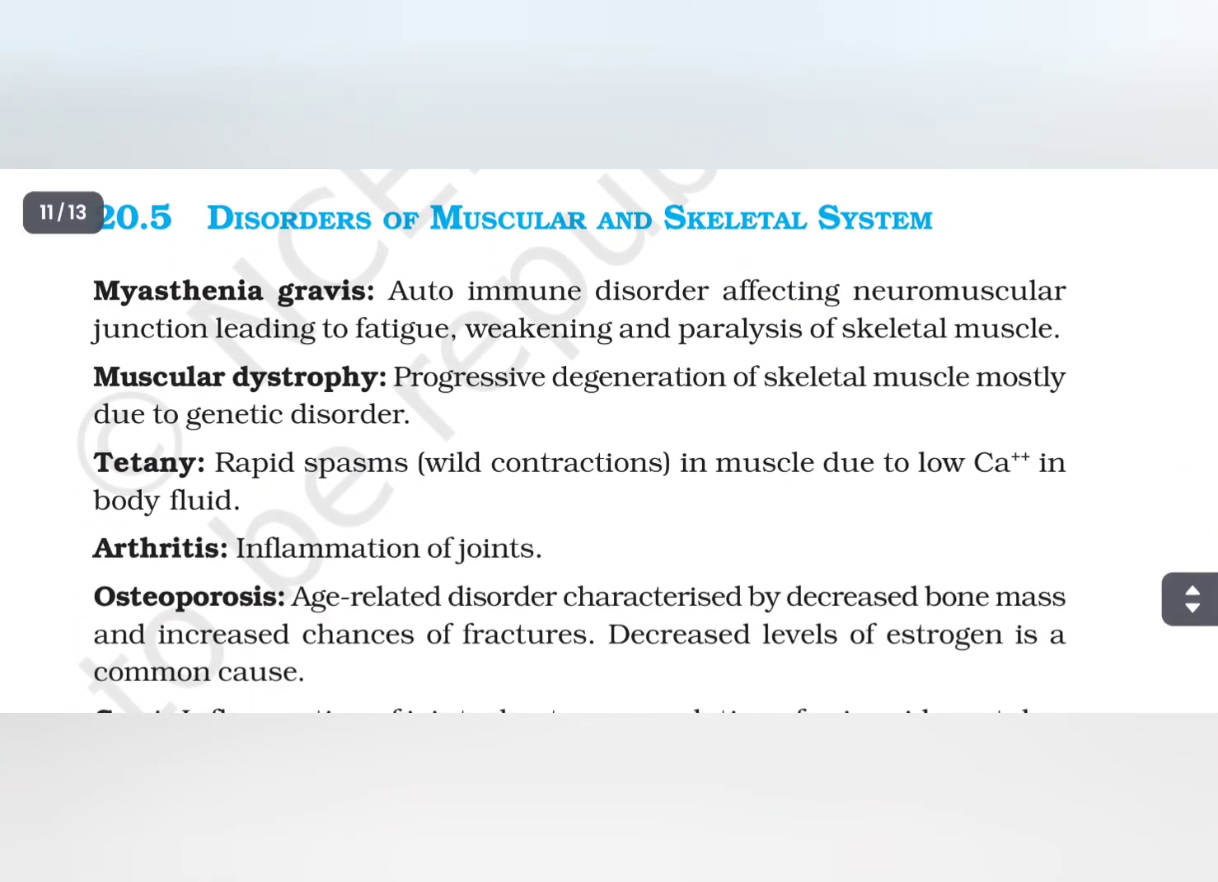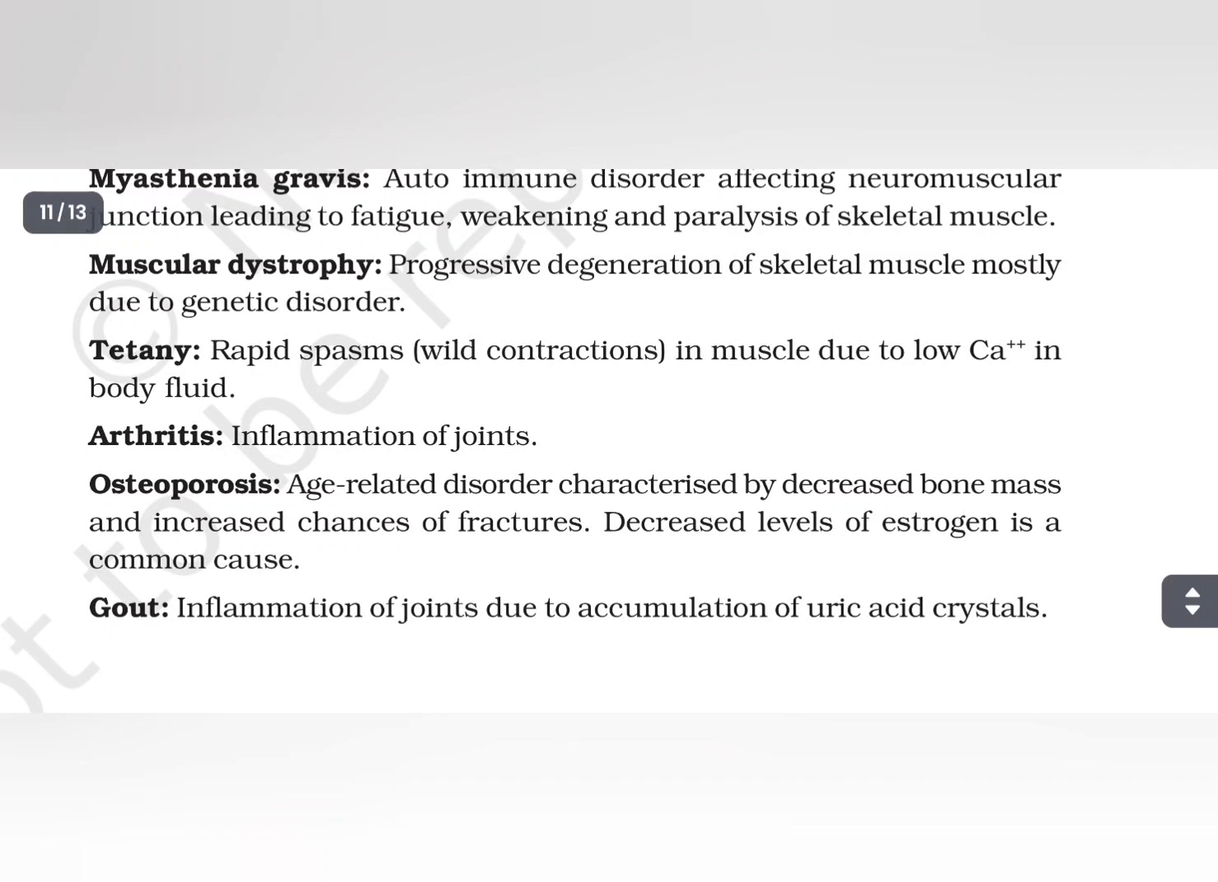Disorders of muscular and skeletal system. Myasthenia gravis, autoimmune disorder affecting neuromuscular junction leading to fatigue, weakening and paralysis of skeletal muscle. Muscular dystrophy, progressive degeneration of skeletal muscle mostly due to genetic disorder. Tetany, rapid spasm, wild contraction in muscle due to low calcium in body fluid.